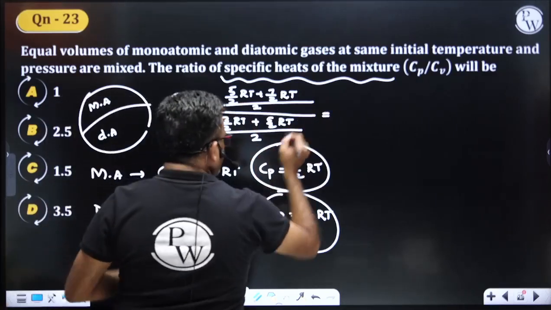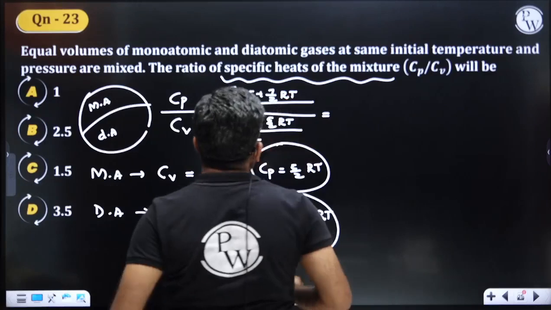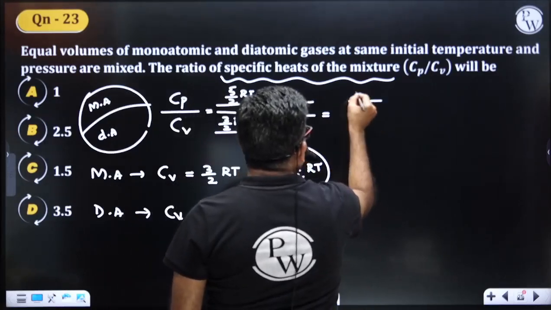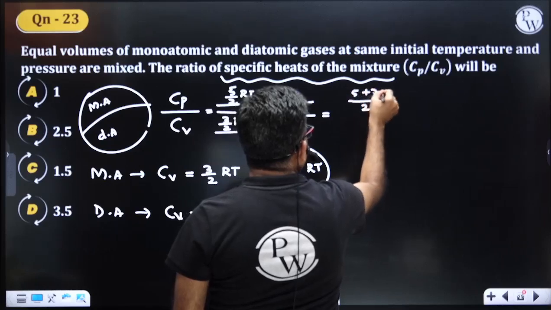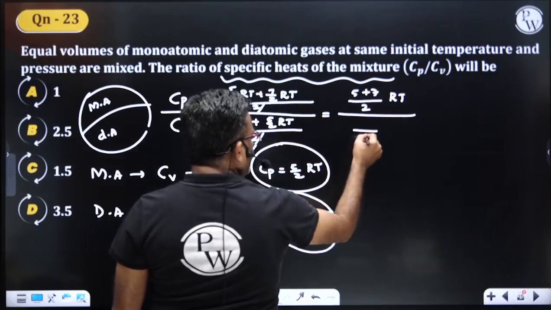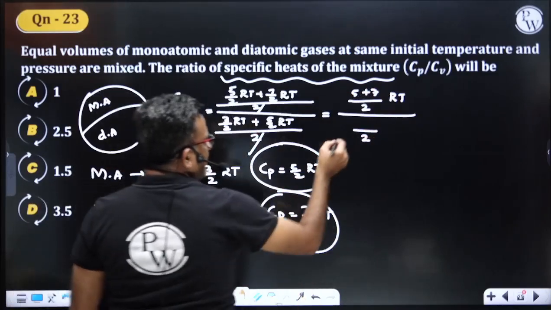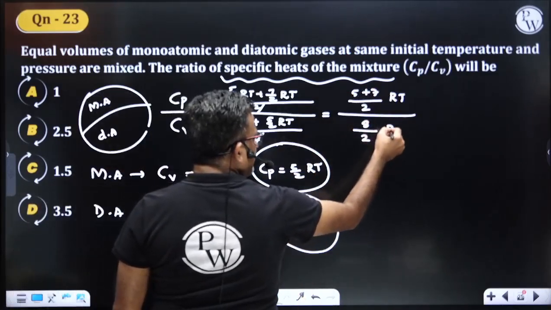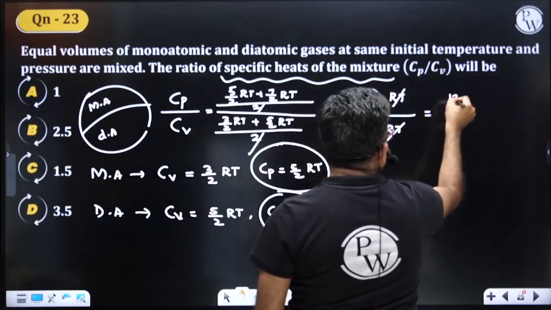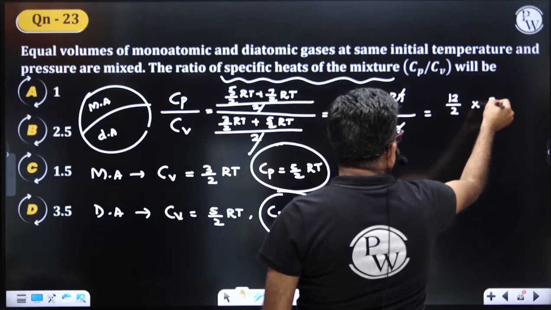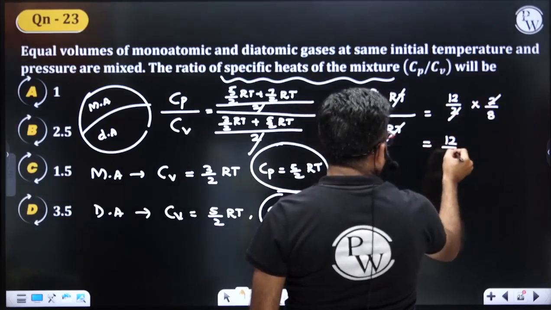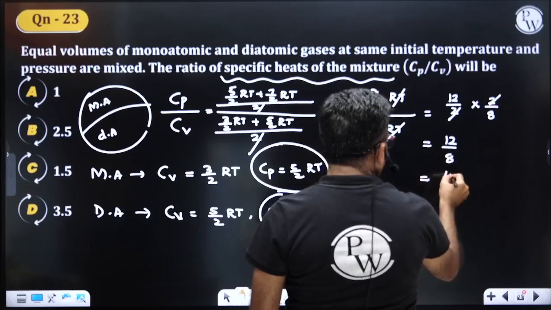In the numerator, cancelling 2 on both sides, I am left with 5 plus 7, RT, divided by 3 plus 5, 8 by 2 RT. So RT and RT cancel. 5 plus 7 is 12 by 2, and 8 by 2 becomes 2 by 8. So that is 12 by 8.